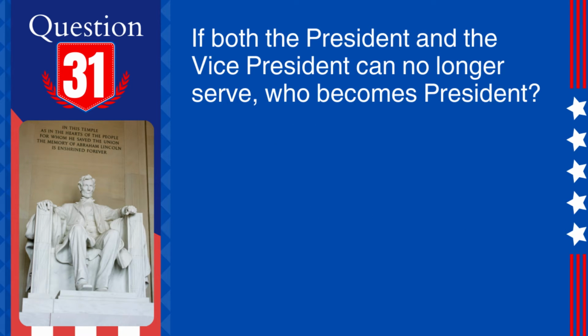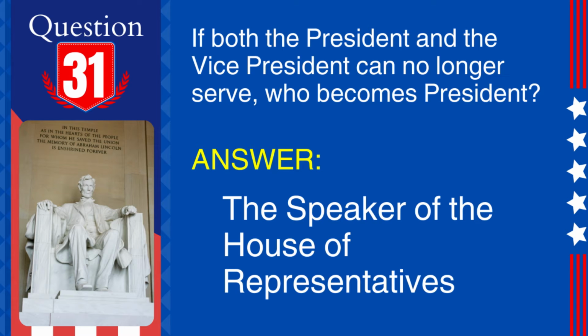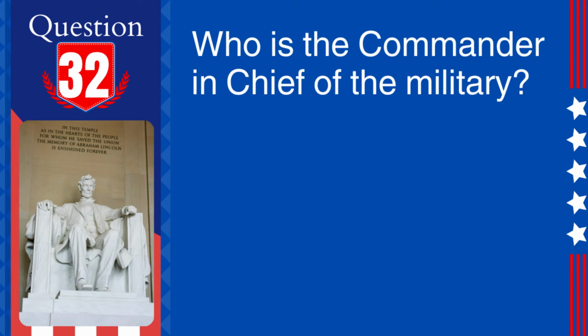31. Question. If both the President and the Vice President can no longer serve, who becomes President? Answer. The Speaker of the House of Representatives. Explanation. If neither the President nor the Vice President can serve, the Speaker of the House is next in the line of succession.